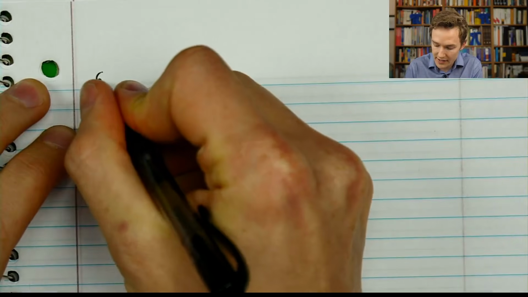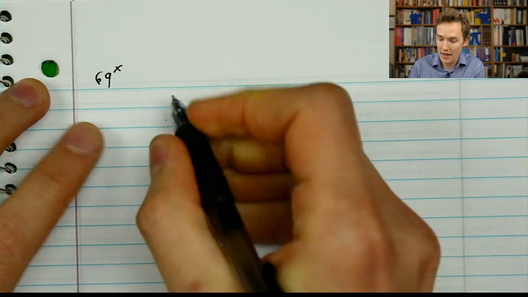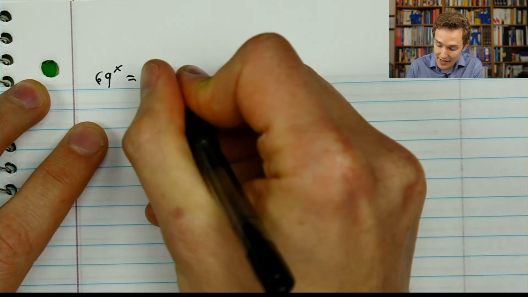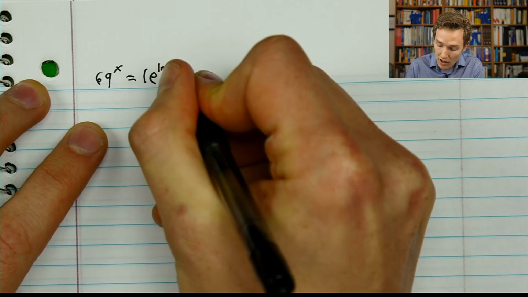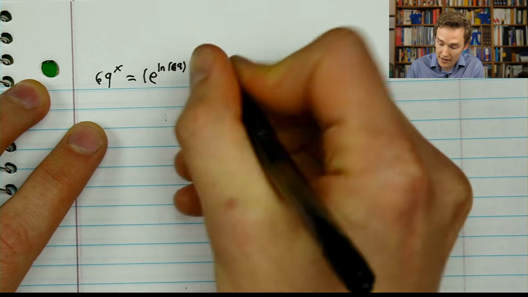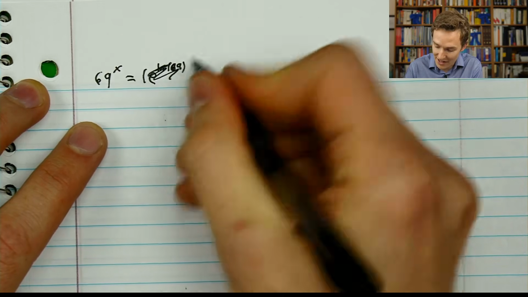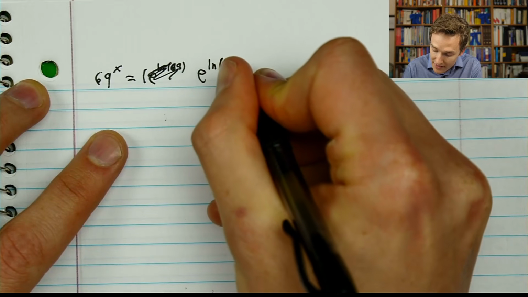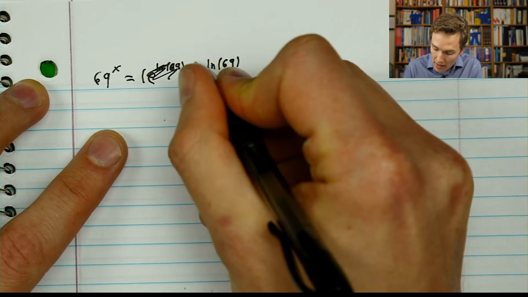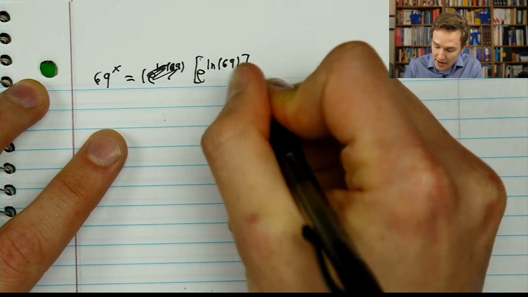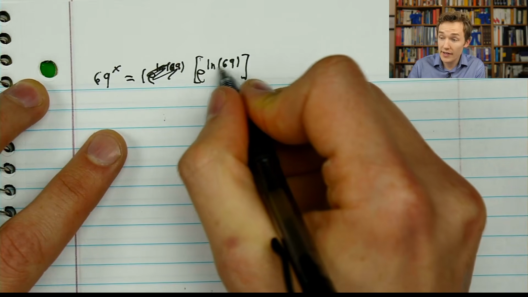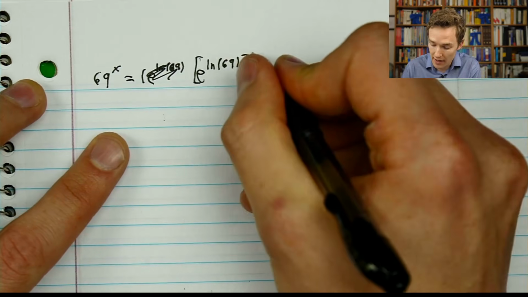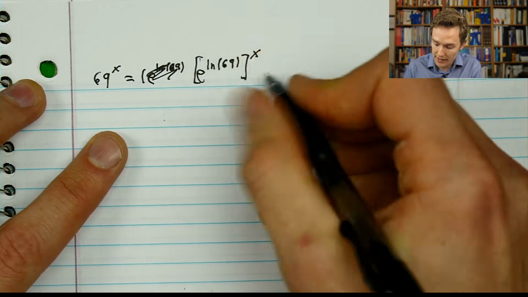But the point here is that if you see some kind of function like, let's see, how should I write it? 69 to the power x, I could also write that as e to the power of the natural log of 69. Okay, I've written that kind of sloppily. Let me do it again. e to the natural log of 69. That's the same thing as the number 69, right? Because it's saying e to the what equals 69, but then I've taken e to that, so I should get 69 back. All of that to the power x.